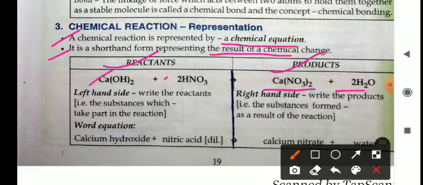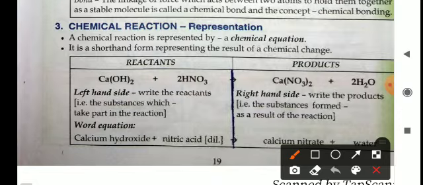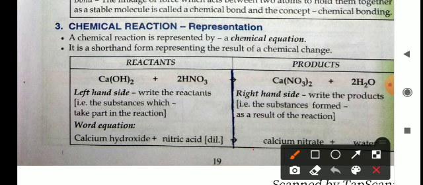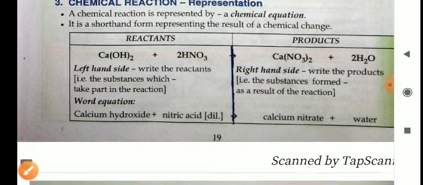On the left hand side we always write the reactants, meaning those substances which react with each other or which are taking part in the reaction. Word equation: calcium hydroxide plus nitric acid. On the right hand side, the products are always written, formed as a result of the reaction, and the word equation you can write as calcium nitrate plus water.